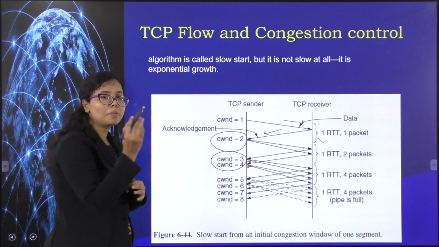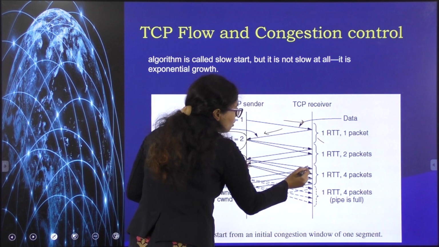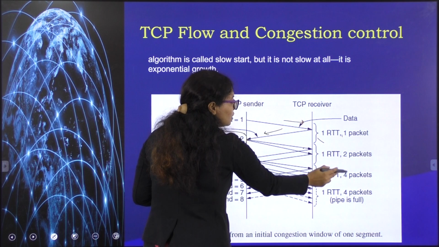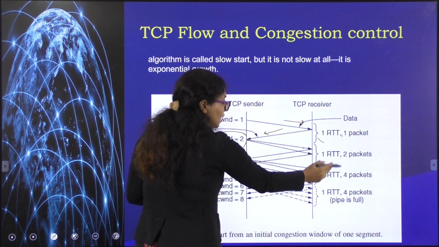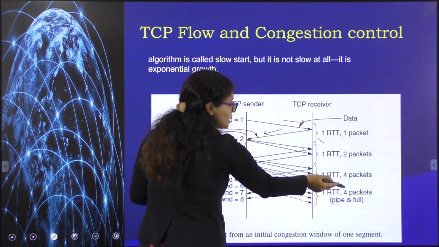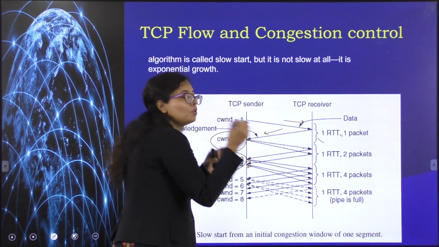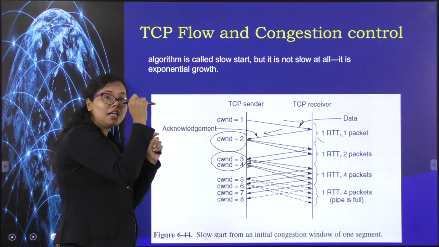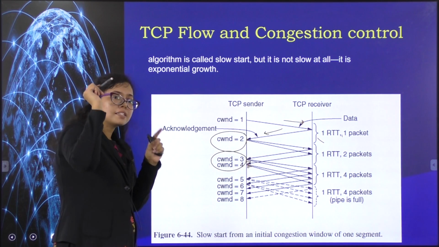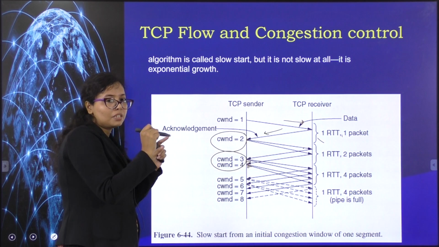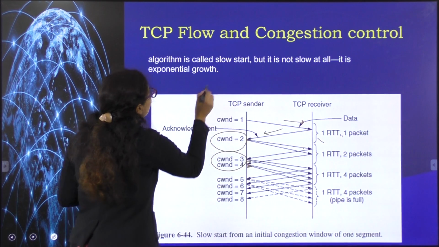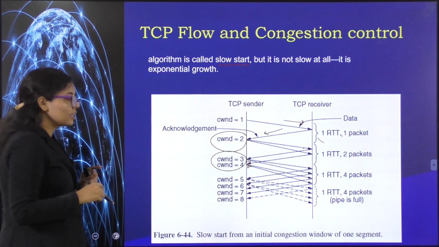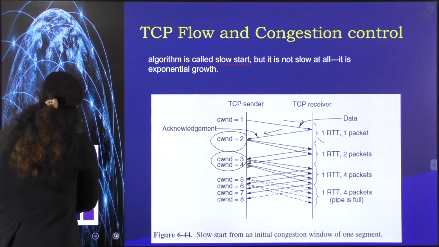That is 2 to the power 2, 4 packets are now being sent. So earlier it was 1 packet, 2 packets, 3 packets like that, but now it is increasing exponentially. Even though the start is slow, it will reach the maximum capacity in less time than AIMD. So nowadays slow start is followed in order to handle congestion and utilize the channel efficiently.